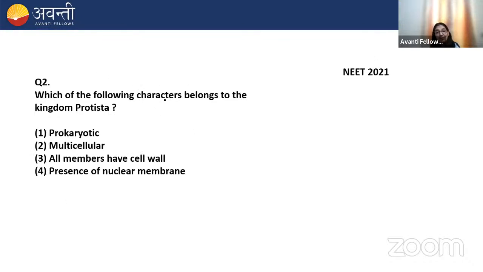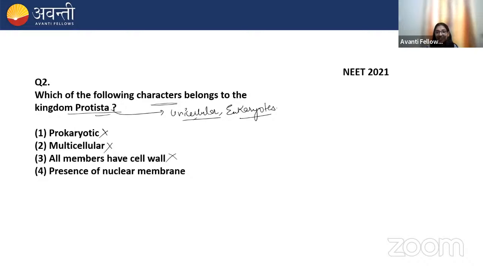Question says, which of the following characters belong to kingdom Protista? Protista are unicellular first. They are unicellular eukaryotes. Option 1 says prokaryotes. No, they are eukaryotes. Option 2 says multicellular. No, they are unicellular. Option 3 says all members have cell wall. No, only some members have cell wall. I've given you the example of Euglena. Euglena does not have a cell wall.